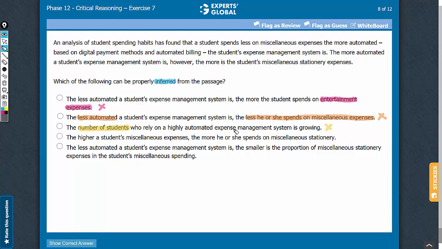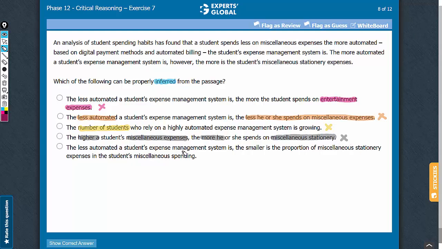Answer choice D, the argument talks about automation and its effect on miscellaneous expenses as well as miscellaneous stationery expenses. The passage doesn't suggest any direct relationship between miscellaneous expenses and miscellaneous stationery expenses in general. So this answer choice, which tries to establish such a relationship by stating that higher miscellaneous expenses are related to more miscellaneous stationery expenses, cannot be established from the argument. So let's eliminate this answer choice.